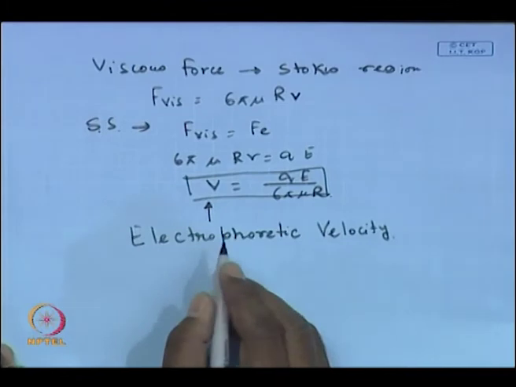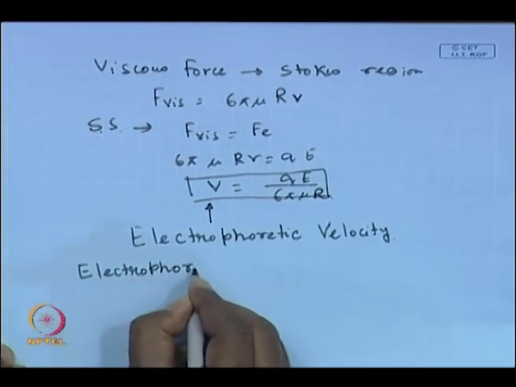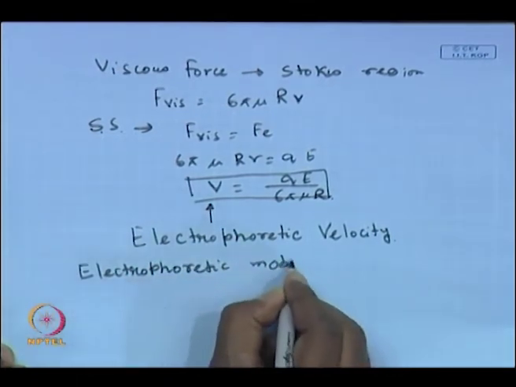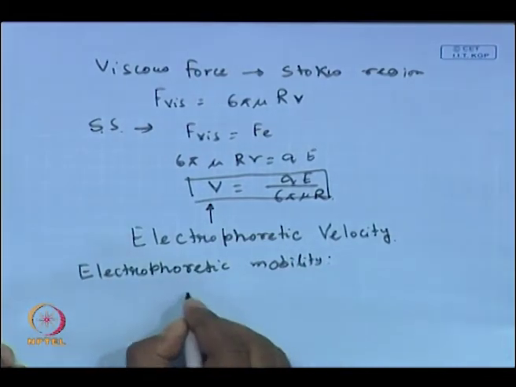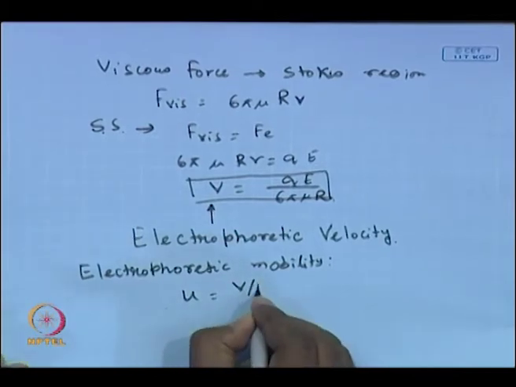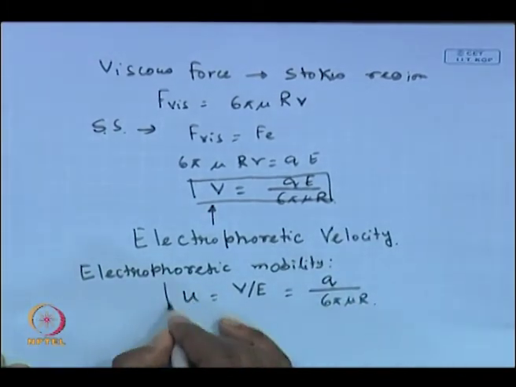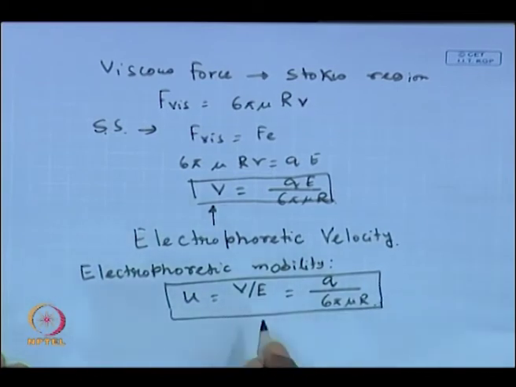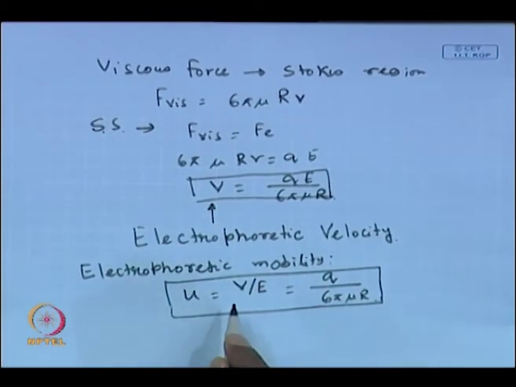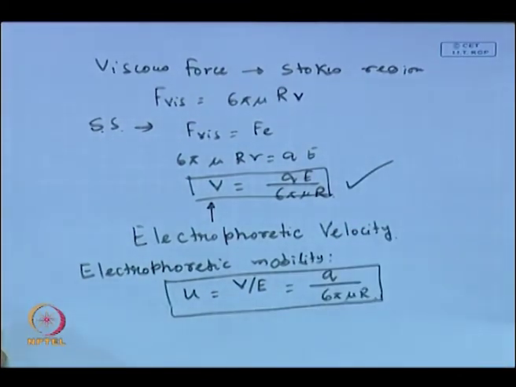Now, what is electrophoretic mobility? Electrophoretic mobility is defined as electrophoretic velocity per unit field strength, so V divided by E. This becomes Q divided by 6 pi mu r. That is the expression of electrophoretic mobility. So, depending on the situation, if we have kappa A much less than 1, that means a diffused double layer, we are going to use this expression. So, let us look into the other extreme, the other asymptote.